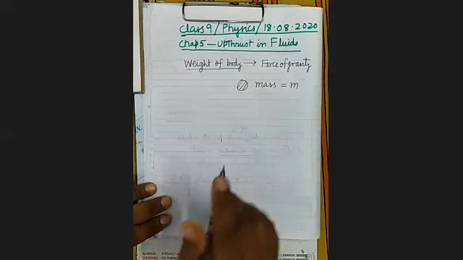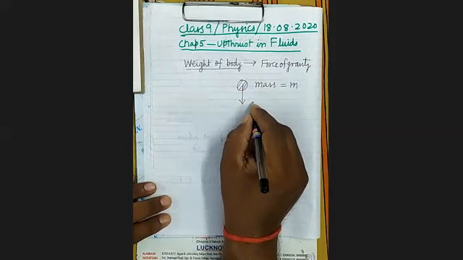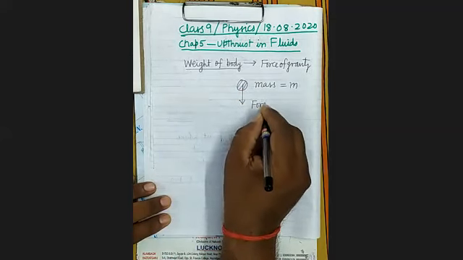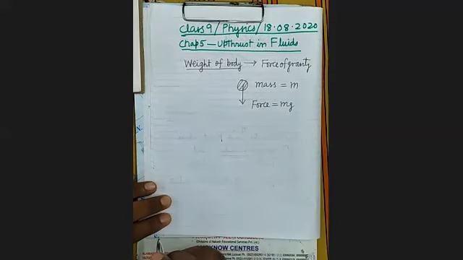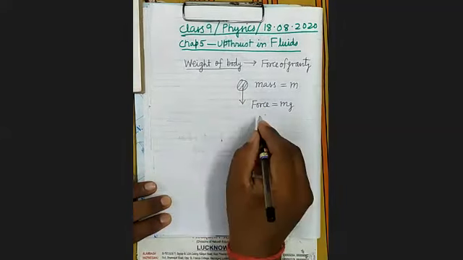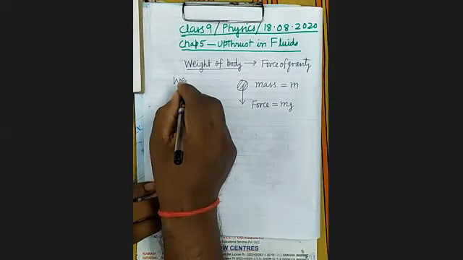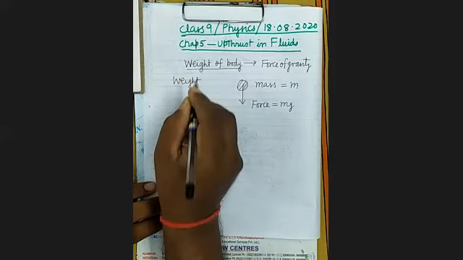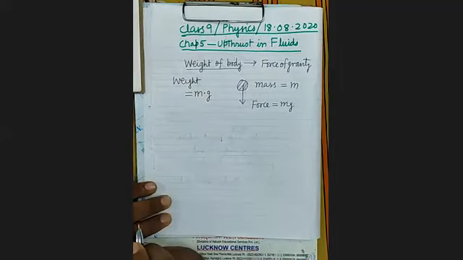That will be equal to m into g. And this force will act in vertically downward direction. So this is known as weight. Means weight of any body of mass m is equal to m into g.